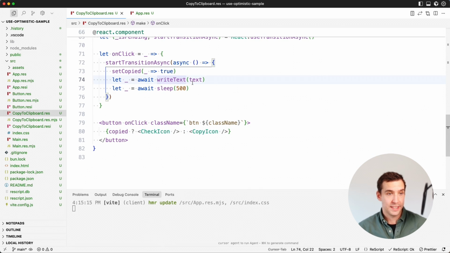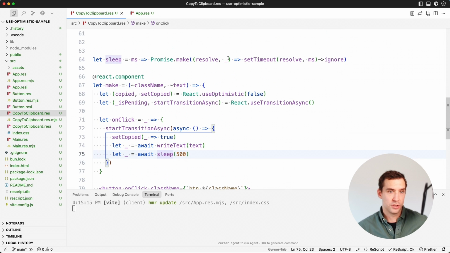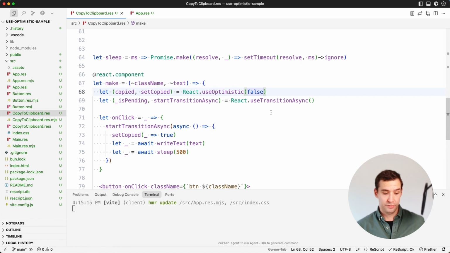We're having the write text, that's the same binding. Then we do the sleep thing, which is just a little helper function, which does the setTimeout thing, but in a promised kind of way. And once that is over, at the end, the promise will be resolved, so the transition is resolved, and eventually the optimistic state will then default back to its original value.